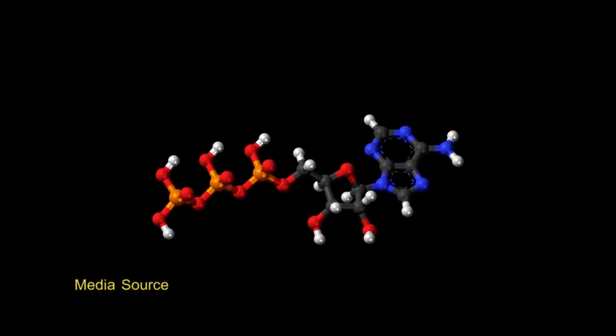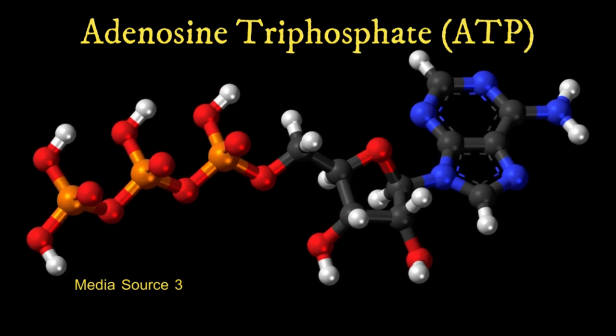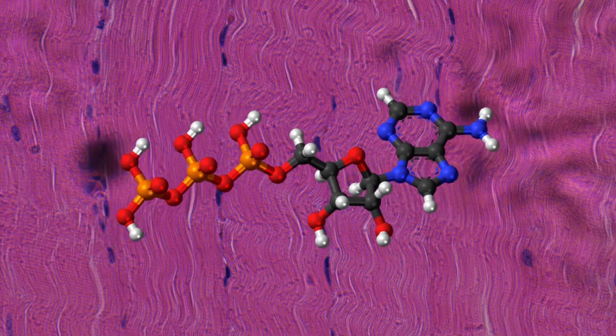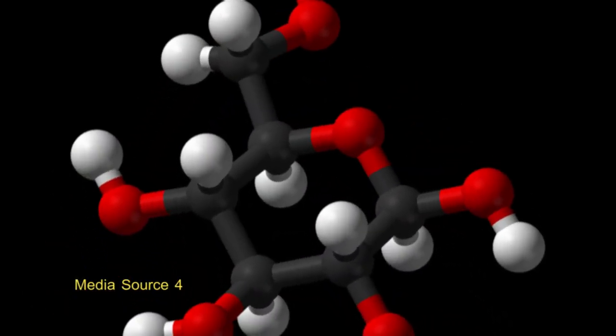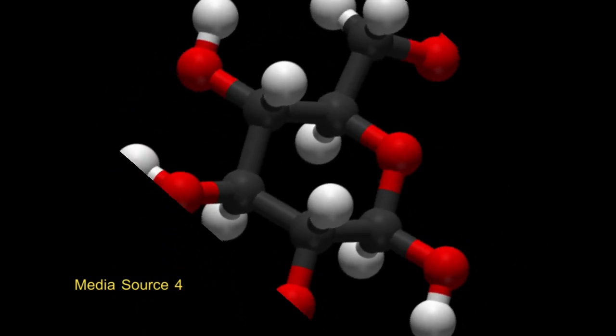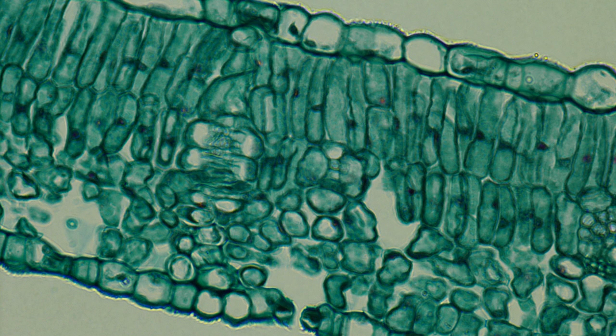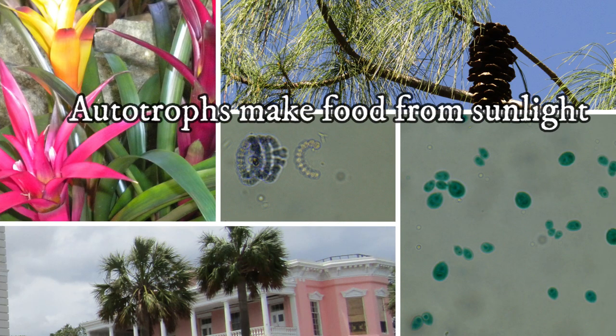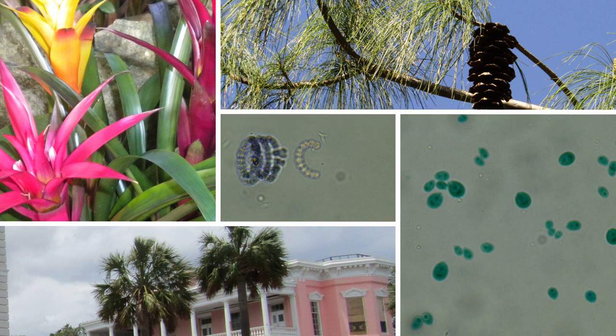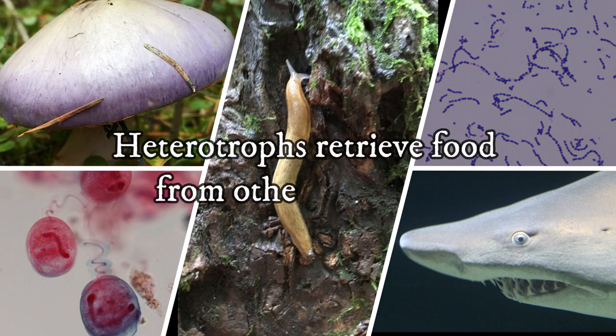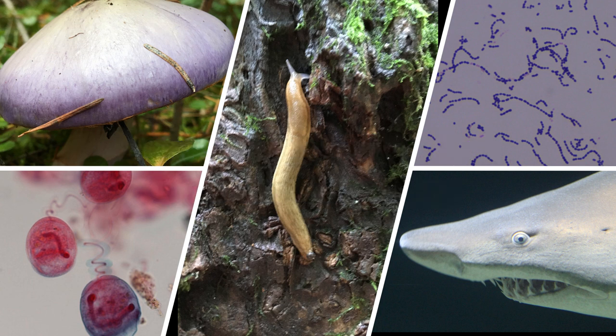The energy acquired in ecosystems is used to build an energy molecule called ATP, or adenosine triphosphate. This molecule powers all functions in our cells, and the energy used to make ATP comes from the chemical bonds found in food, which ultimately were made by photosynthetic organisms, which got that energy from the sun. Organisms that make food molecules like glucose and starch from sunlight are classified as autotrophs and include plants, algae, and photosynthetic bacteria. Organisms that rely on photosynthetic organisms are called heterotrophs and include animals, many bacteria, protozoans, and fungi.